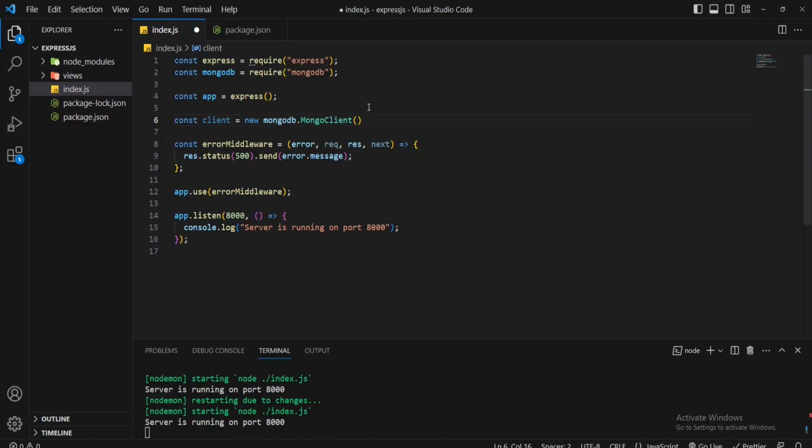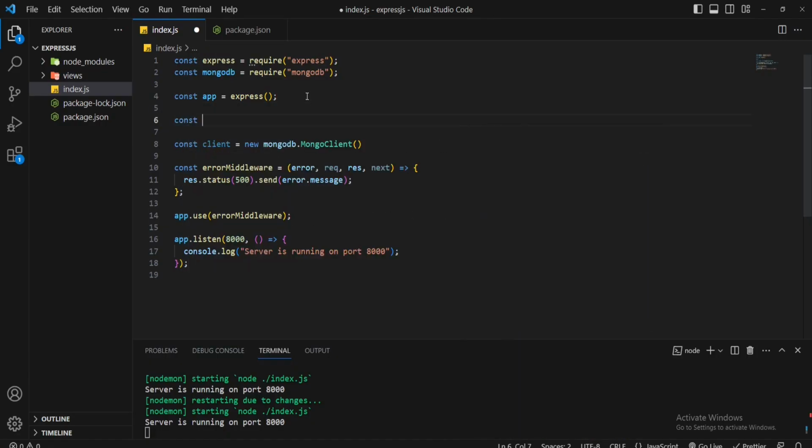This MongoClient class takes a parameter which is the connection URL. Now the question is, what is a connection URL? A connection URL contains the information that the provider needs to know to be able to establish a connection with the database. In a nutshell, a connection URL helps us to connect with the database from the application that we are making. So I will store the connection URL in a variable. const connectionURL is equal to a string, and the format is mongodb://localhost:27017.